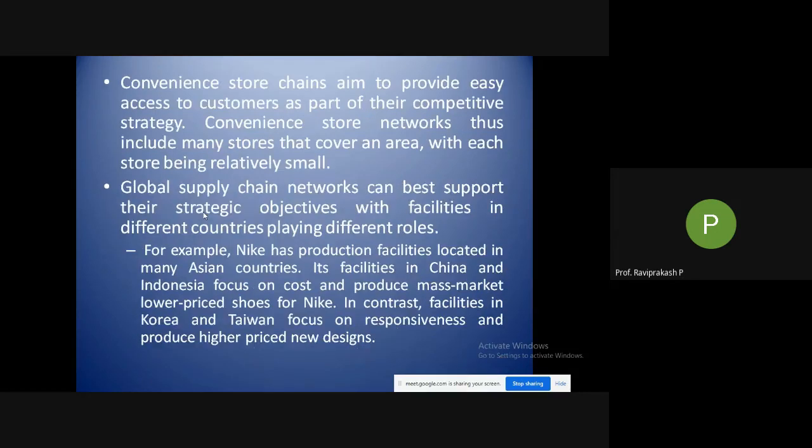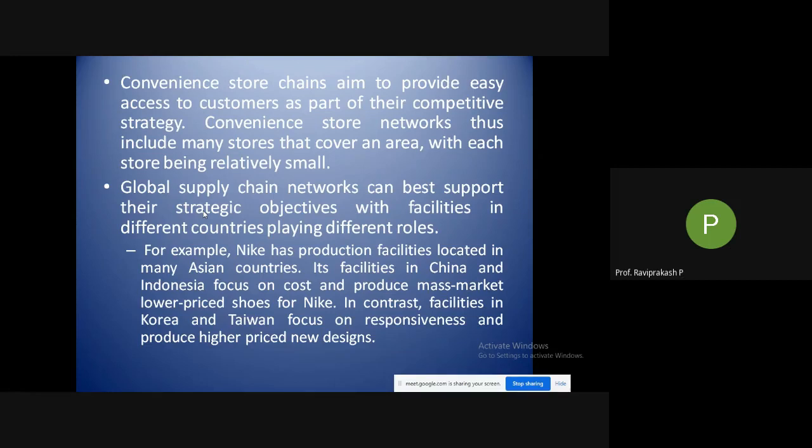Okay, then comes convenience store chains, which aim to provide easy access to customers as part of their competitive strategy. You might have seen convenience stores, in a sense, small stores which are very near to you. There are big stores, like supermarkets and hypermarkets, which will be situated a bit far from your place.